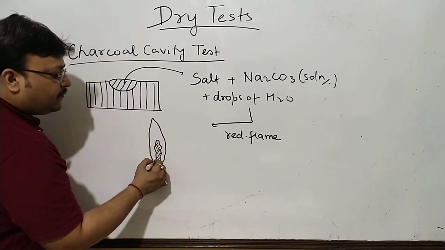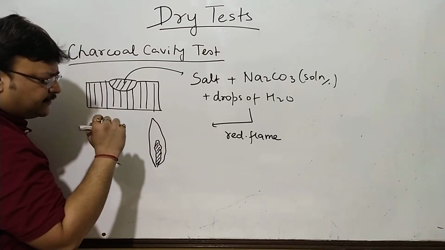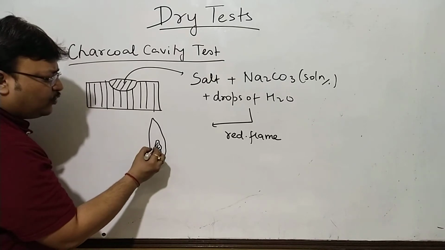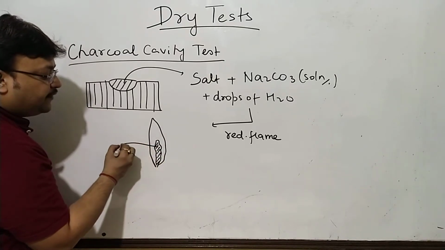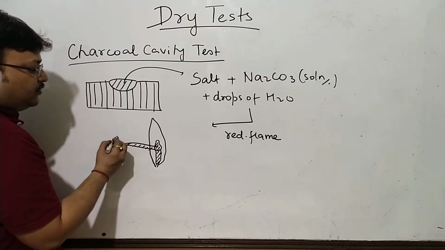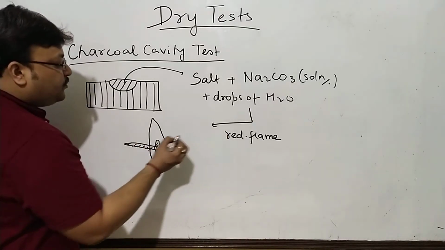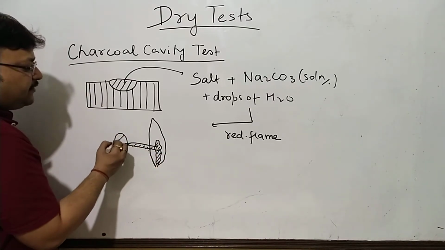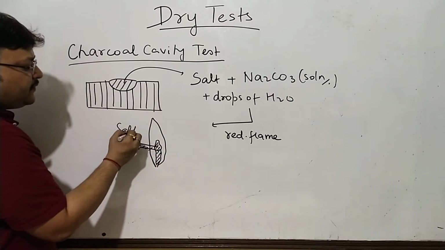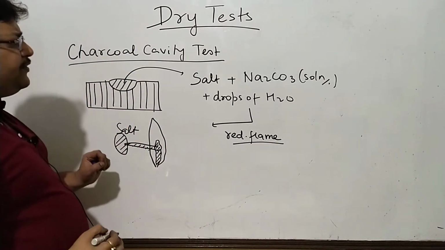You blow air using that blowpipe, so that you can direct this part of the flame to this cavity. So you direct it to this cavity, and this is particularly produced to the red flame. So here you have that salt in that cavity, and you want it to be subjected to the reducing flame.